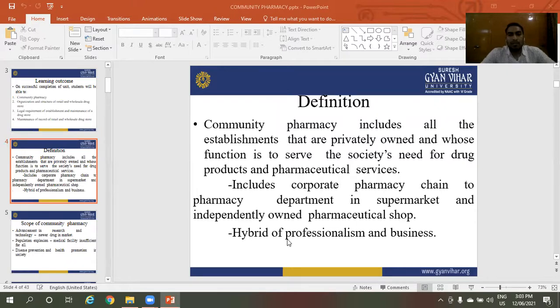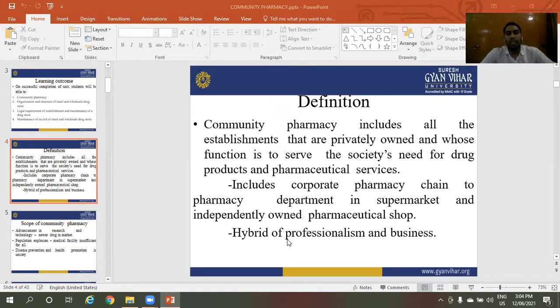Definition. What is the definition of community pharmacy? Community pharmacy includes all the establishments that are privately owned and whose function is to serve the society's need for drug products and pharmaceutical services.